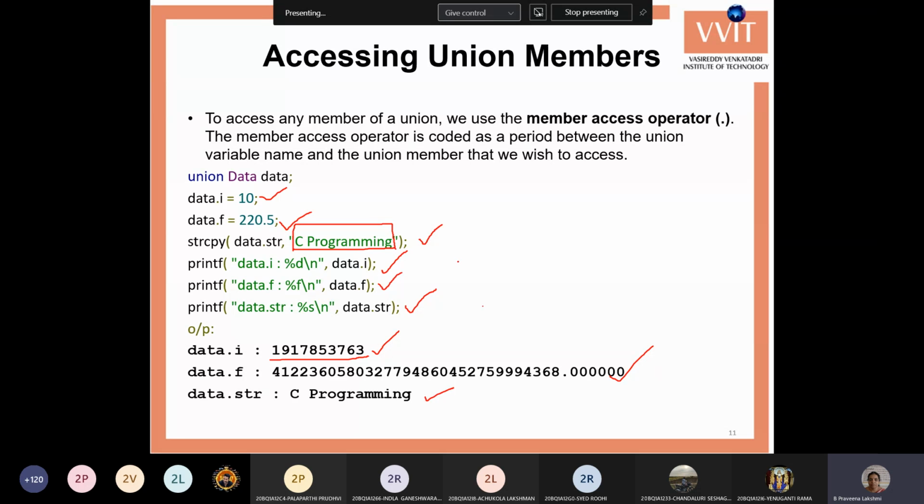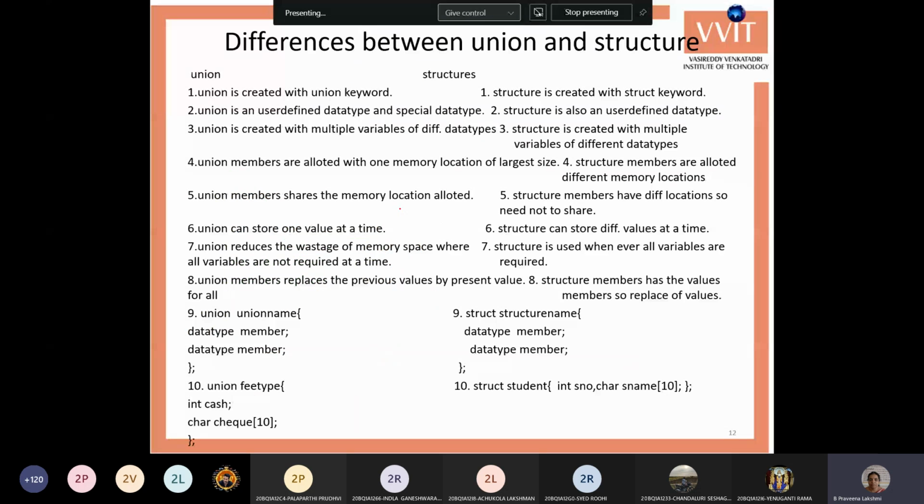Next, these are the differences between structures and unions. This is a very important question in structures. Structures and unions is one of the important concepts. You can write yourself, because we already know the differences, so we can write all of them.